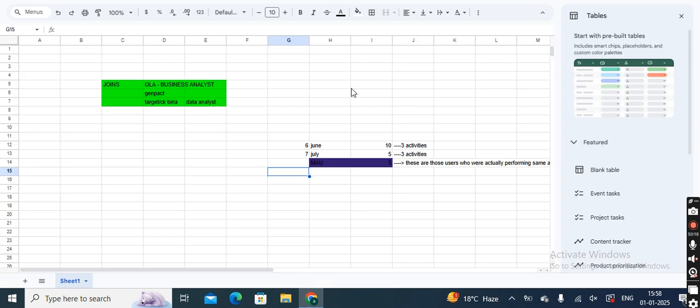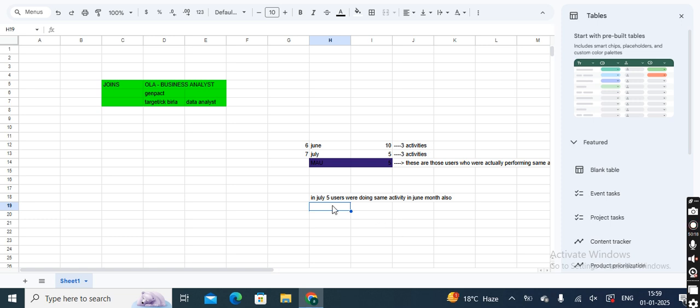Okay, so till now we have discussed this part. If in June there are 10, and in July there are 5 who have performed the same activity, then obviously the remaining 5 are not the monthly active users because they did not perform the same activity. So if I frame this calculation into a statement, can I write it this way? In July, 5 users were doing the same activity in June month also.